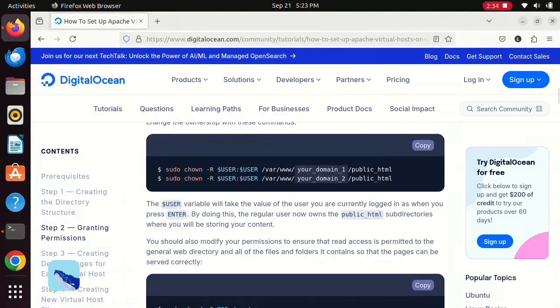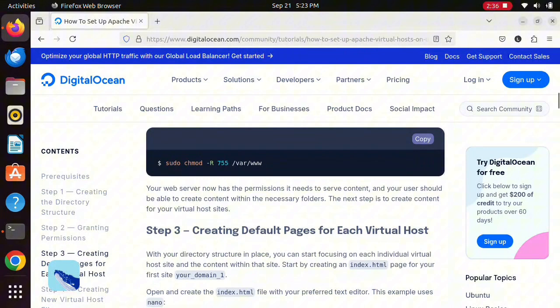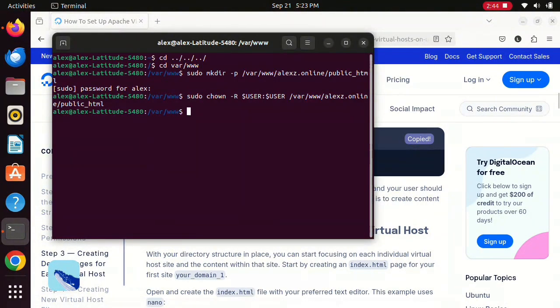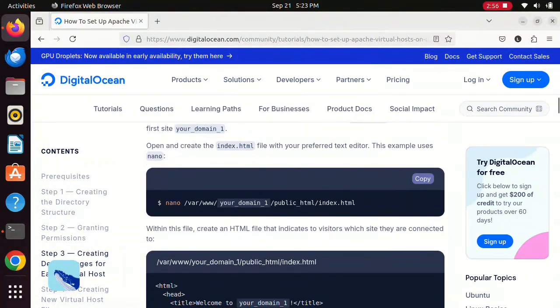And after that, all you need is to change the permission of the directory to allow only the user to have an access to it. Otherwise, it would be too dangerous to have everybody have an access to your website. That would be a good invitation for hackers and other problems.